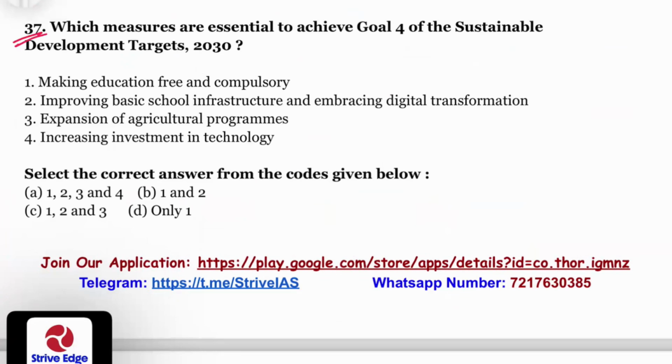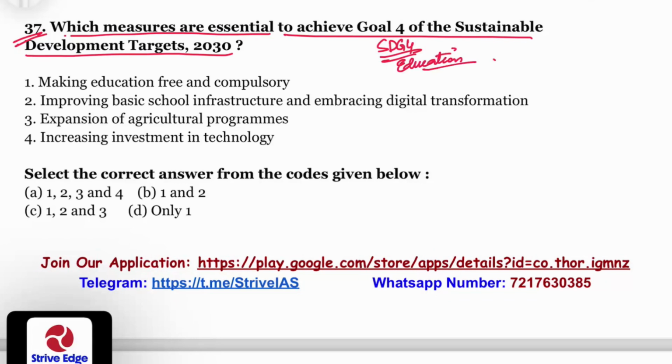Question number 37. Which measures are essential to achieve goal 4 of the Sustainable Development Goals 2030? So SDG 4 is related to education. So we need to see which of the statements are related to education. Making education free and compulsory is correct. Improving basic school infrastructure and embracing digital information, that's also correct. Expansion of agricultural programs, that's incorrect. Increasing investment in technology, that's also incorrect. So option 1 and 2 is the correct answer.